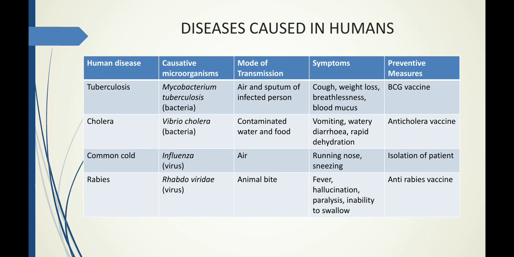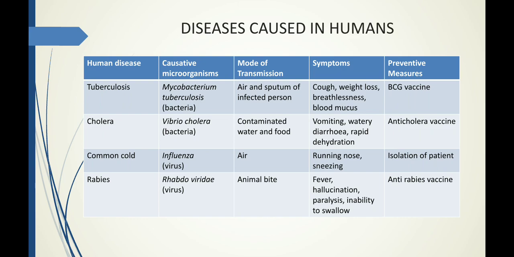The next one is common cold. It is a very common issue that most of us have come across, which is caused by influenza. Influenza is a virus that is causing common cold, and it is transmitted through air, that is cough, sneeze, anything. These water droplets, when they come into contact with another person, can cause the disease.